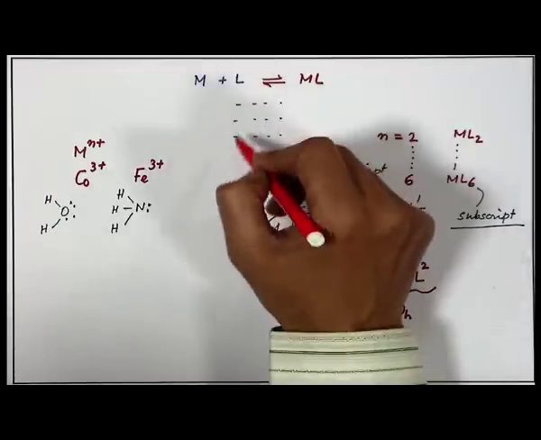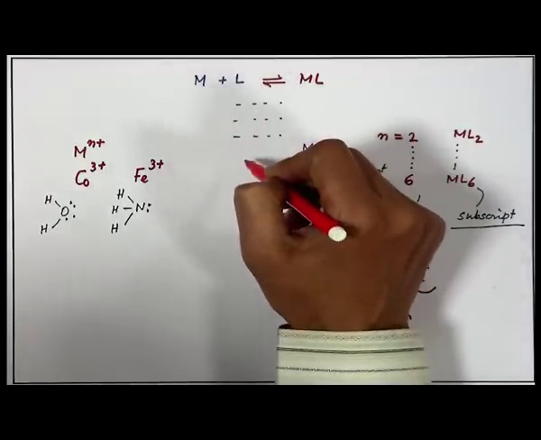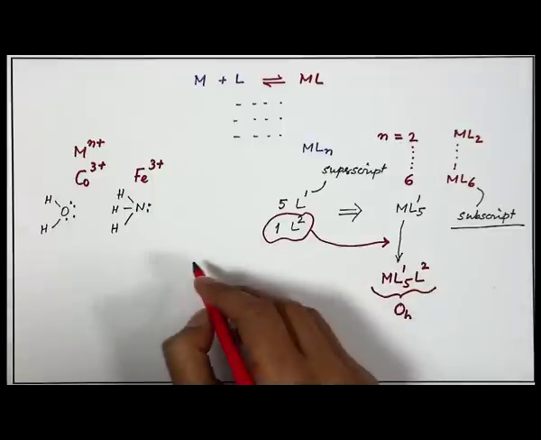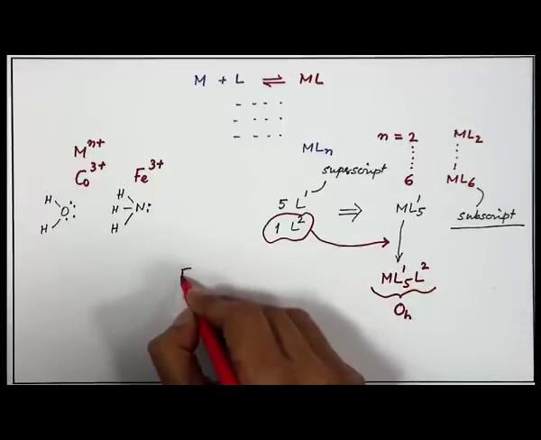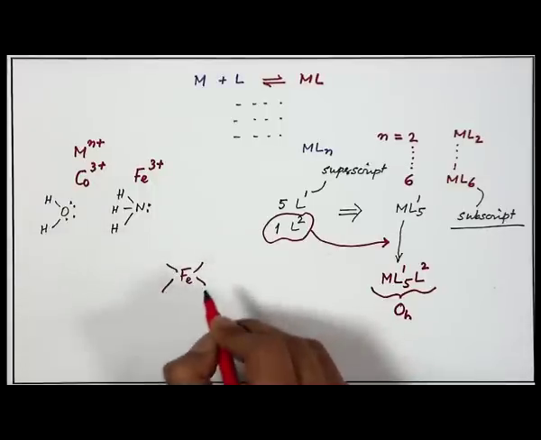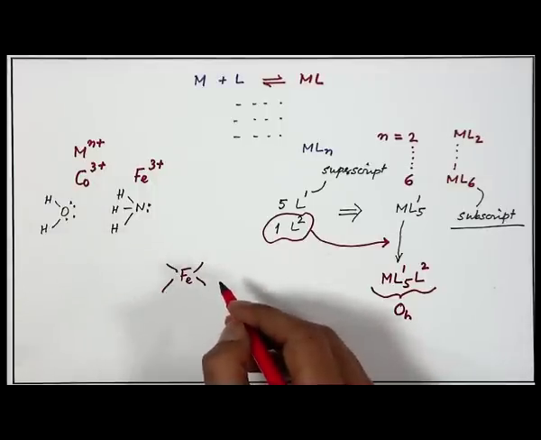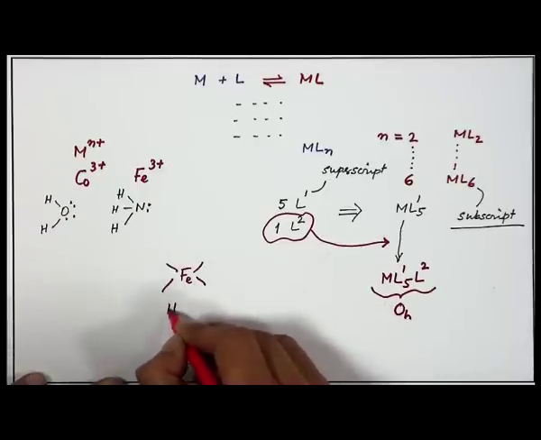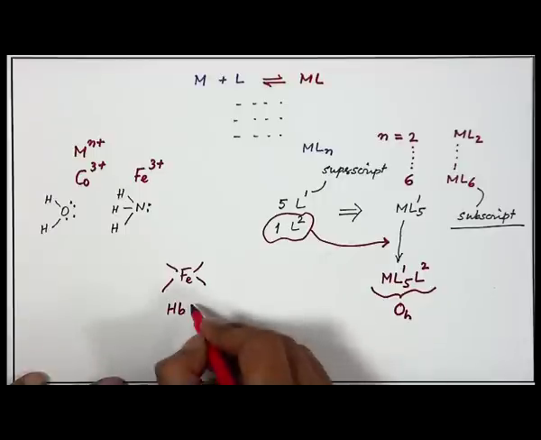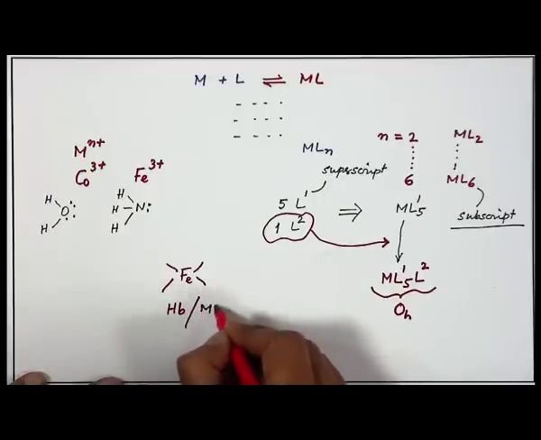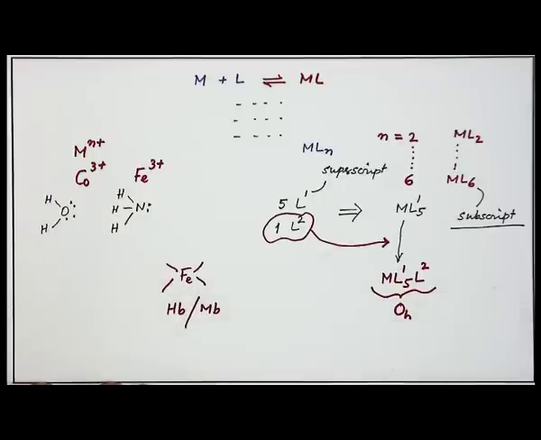All these coordination equilibria are very important to study, because in our blood, and this is a very simple example, it is the typical application of coordination compounds in our life processes, which is our hemoglobin, we call it Hb, and some other species is also available which we call myoglobin.